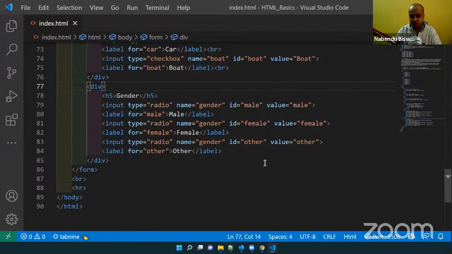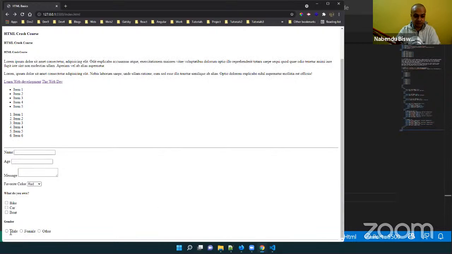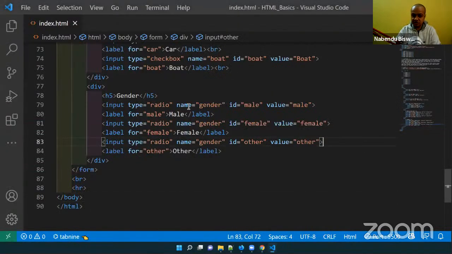One thing to notice here is that the ID is different for each, but the name should be the same in all the radio buttons. The name is gender in all of the three. Save it. If I come back here, I will get the gender, and if I click here I can select only one, then if I click another, the previous click is gone. This is very important. The name should be the same for all of them. A radio box lets you select only one at a time, but all of them should have the same name, then only it will go to the backend properly.